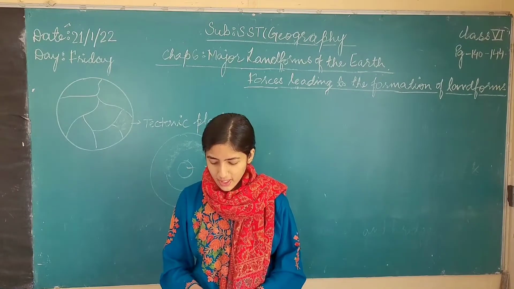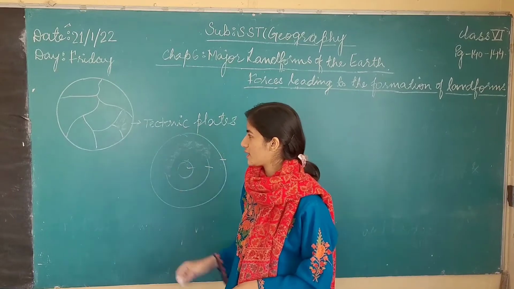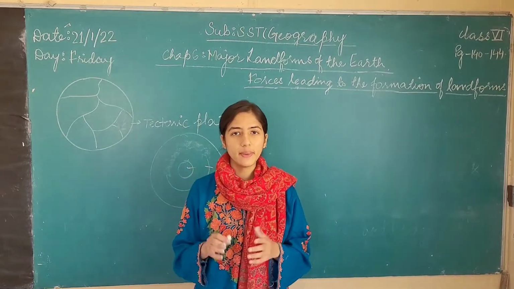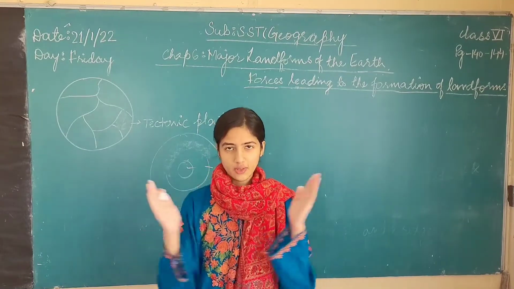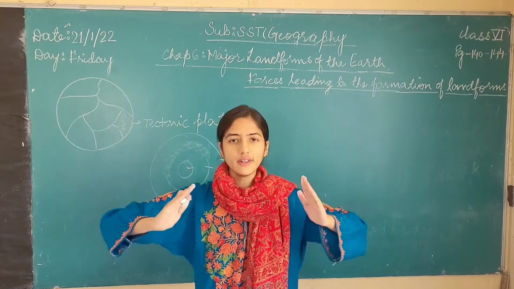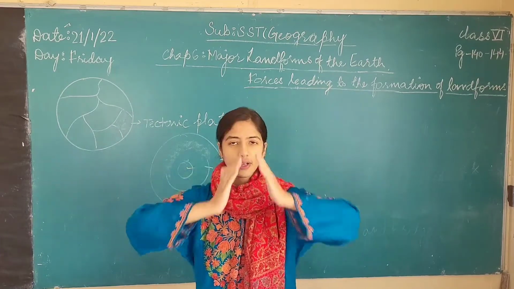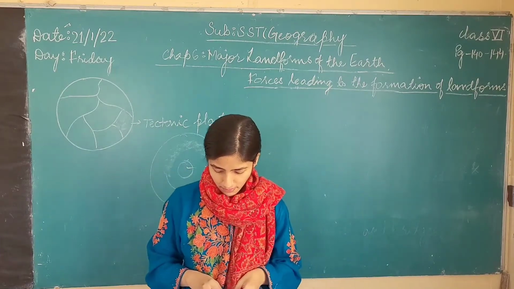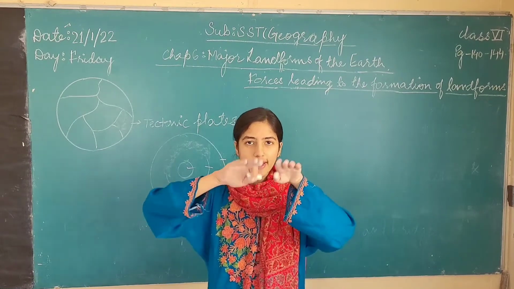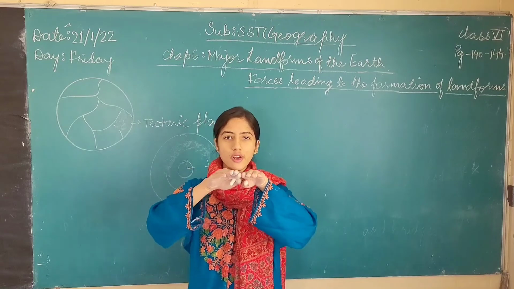So as these tectonic plates collide with each other, what is the meaning of the word collide? Collide means in Hindi you can say bhidna. It creates mountains. When they collide with each other, they become mountains. They rise up in the Earth's crust. And these plates also drift apart. Like these are two tectonic plates, they also drift apart.